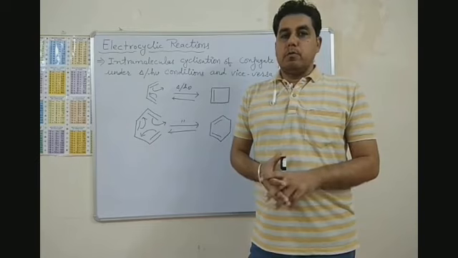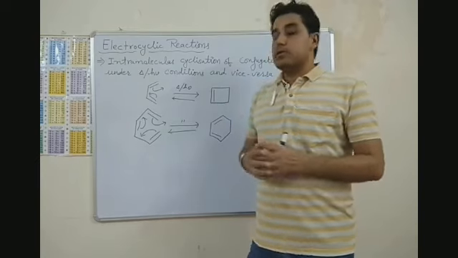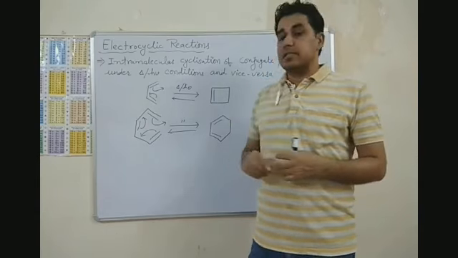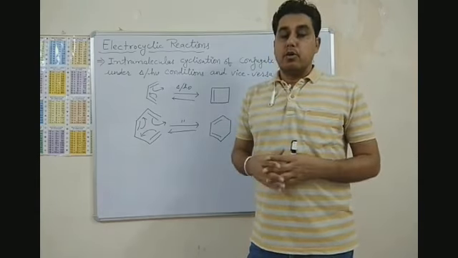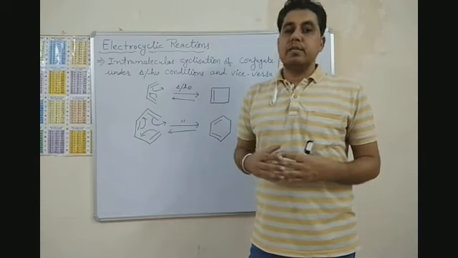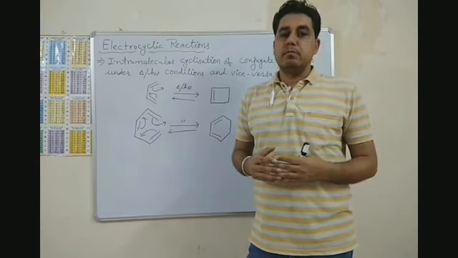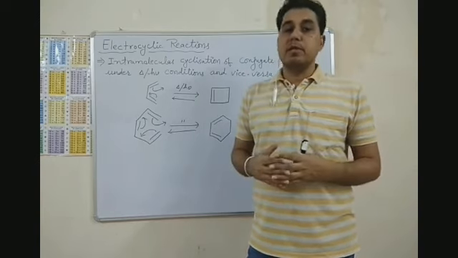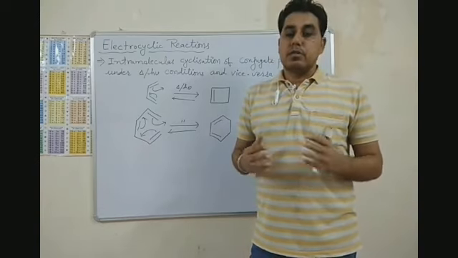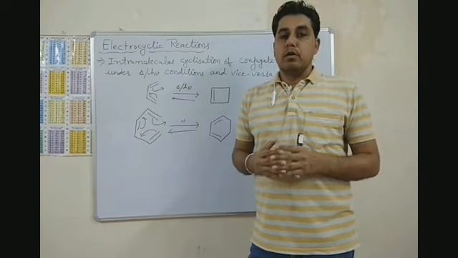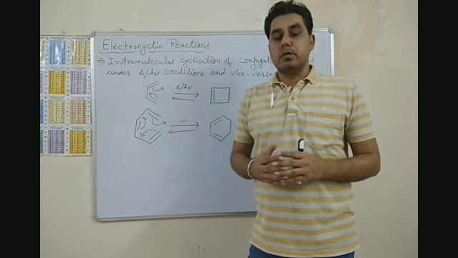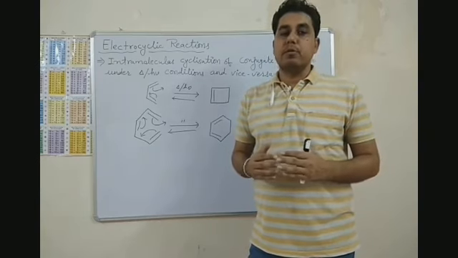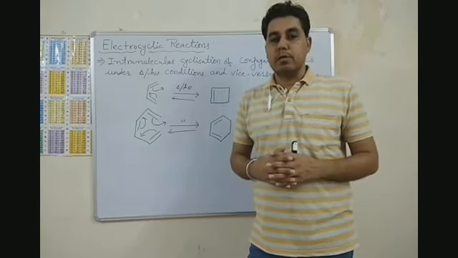Now we are going to start the first class of pericyclic reactions, and it is electrocyclic reactions. You will need to understand the mechanism, stereochemistry, and rotation of orbitals, all with the help of the HOMO-LUMO approach or symmetry properties of the molecular orbitals.